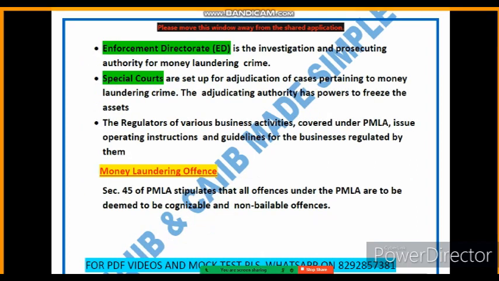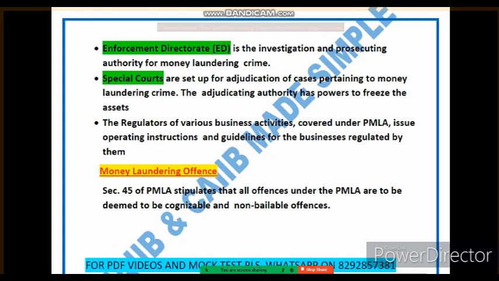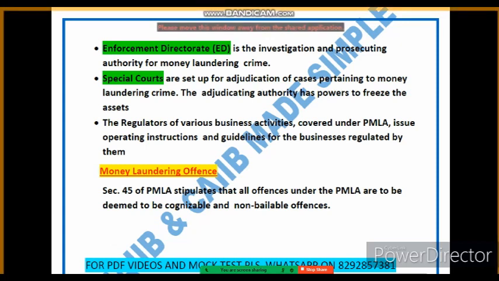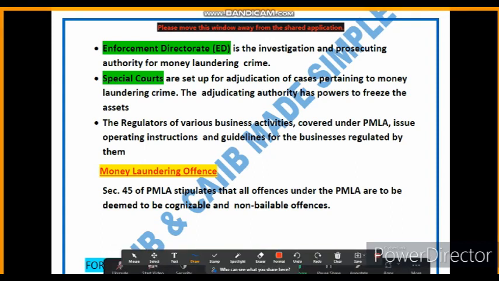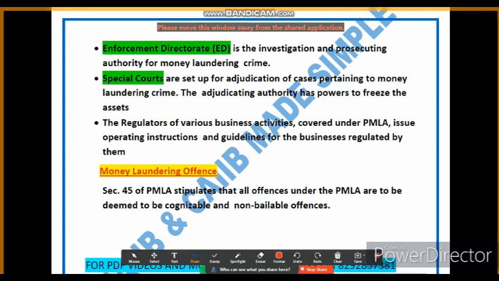Now let's discuss the Enforcement Directorate. What is the role of the Enforcement Directorate in detail? So friends, the Enforcement Directorate is the investigative and prosecuting authority responsible for handling cases related to money laundering. Whatever cases are related to money laundering, these are handled by whom? These are handled by our ED, as we call it in short. It is an investigative and prosecuting authority. They are a specialized agency that investigates financial irregularities and money laundering offences.